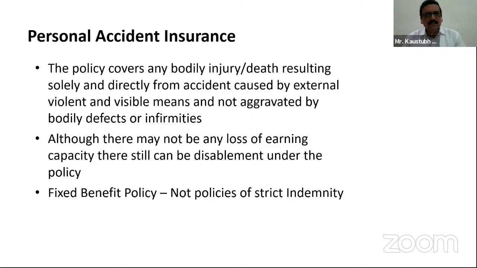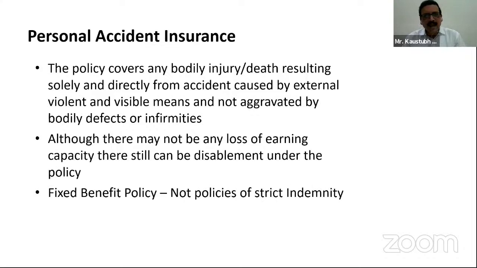Due to the accident, the shopkeeper might have sustained disabling injuries, a fracture to both of his hands. He is treated in the hospital, he is confined to bed, and he is at home, say for example a month, but still his shop will be running.